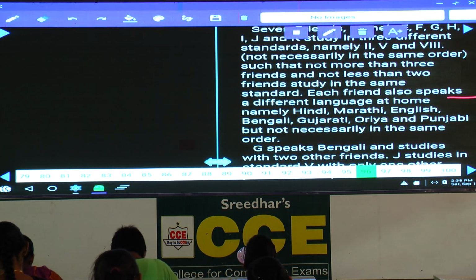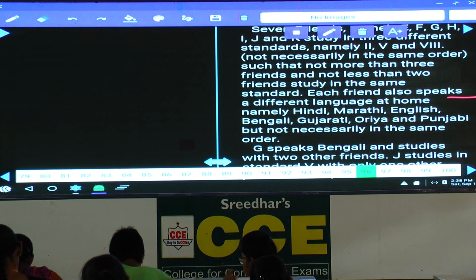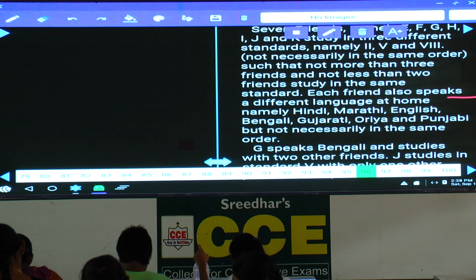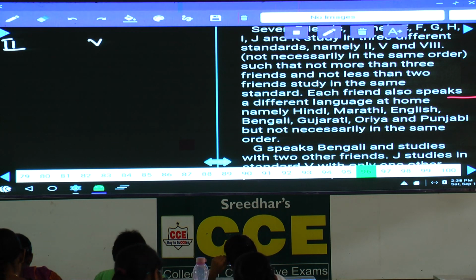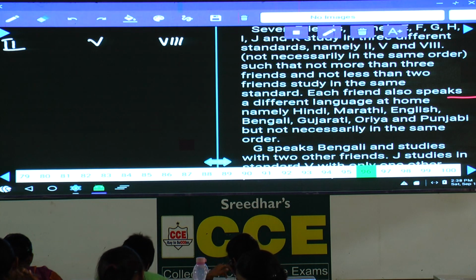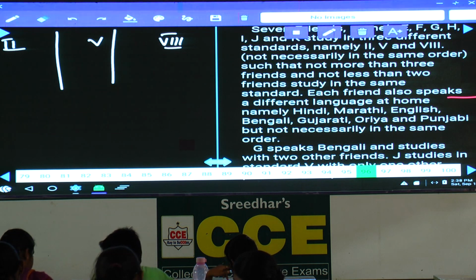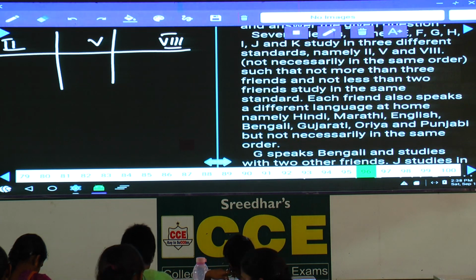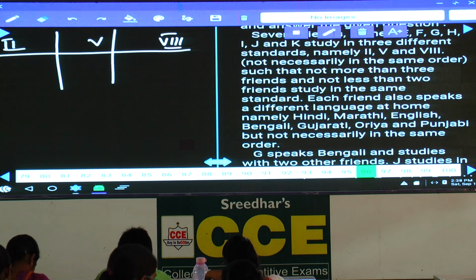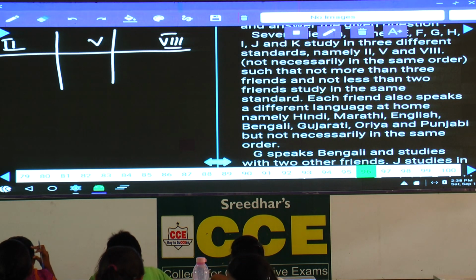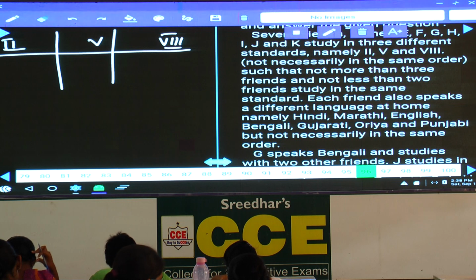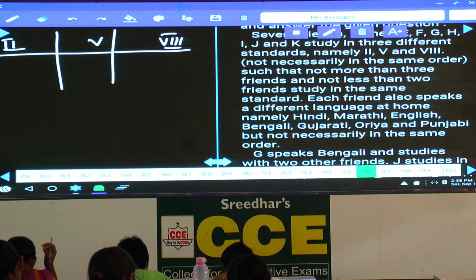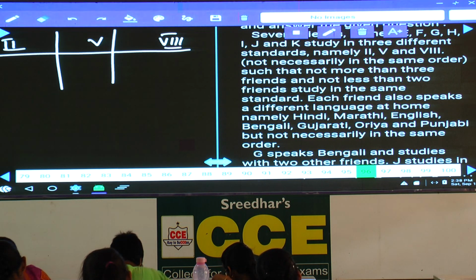Tell me what is the element which is common here? 2nd standard, 5th standard, and 8th standard. Now this is 2nd, this is 5th, and this is 8th standard. Then what is the information given here? 7 persons, 3 different classes, such that not more than 3. That means maximum in one of the standards there must be exactly 3 persons, and in the rest we must have only 2 persons, because we are having only 7 persons.